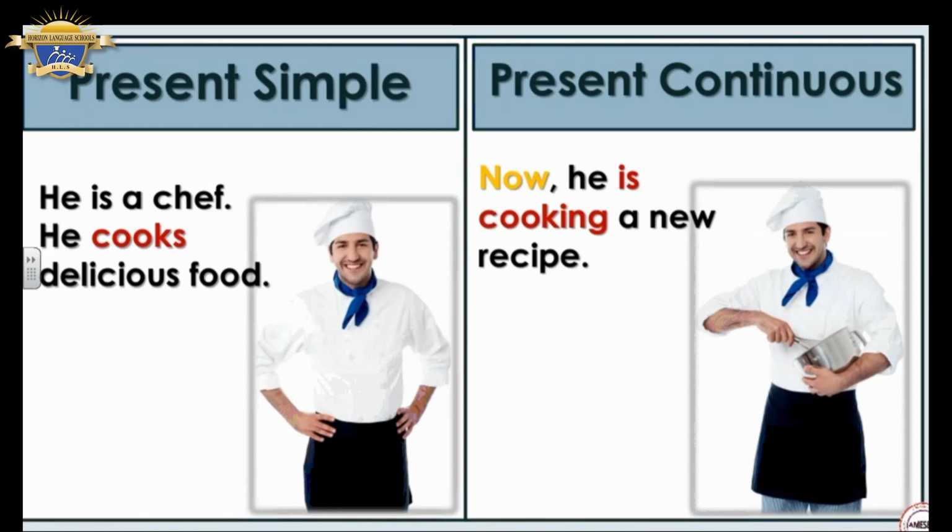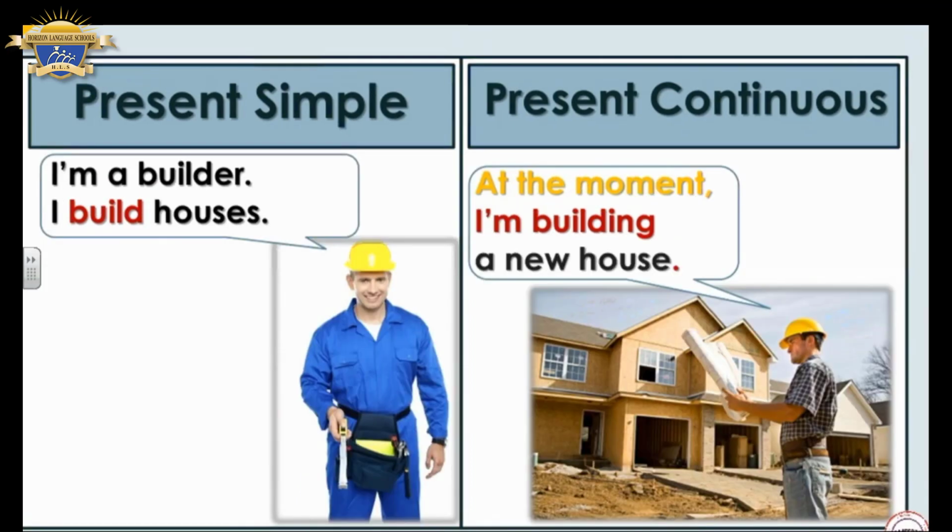For present simple, I am a builder. I build houses. It's a general truth. It's a right sentence. It's his job. He's talking here about his job. He says, I am a builder. I build houses. But in present continuous, when I say, at the moment, I'm building a new house, what does it mean? It means that at a specific time in the future, he will finish this action. He is still building a new house till now, and he will finish.